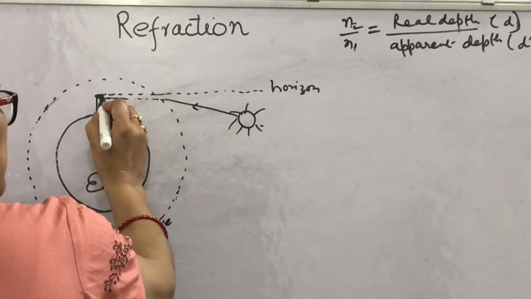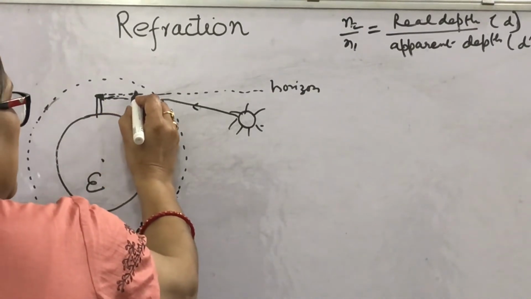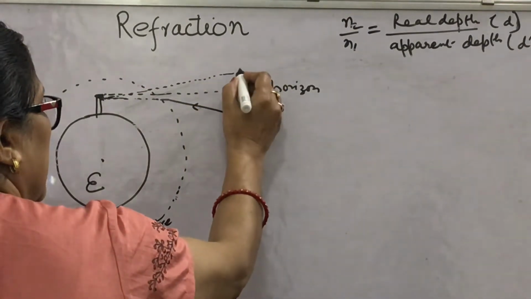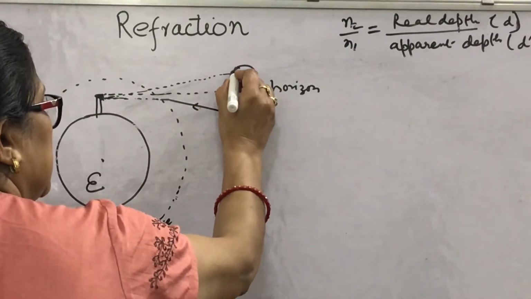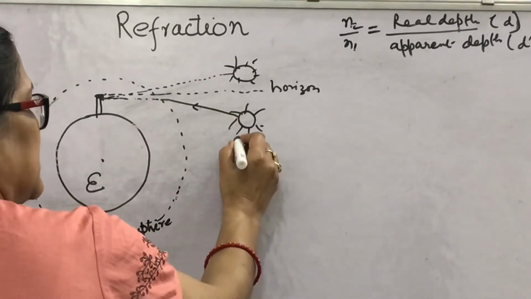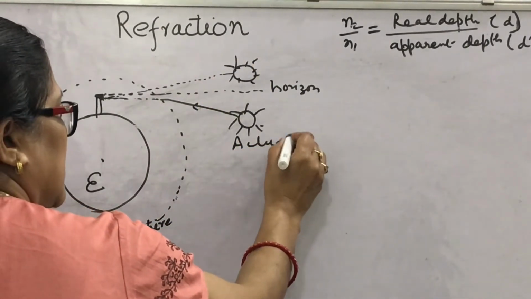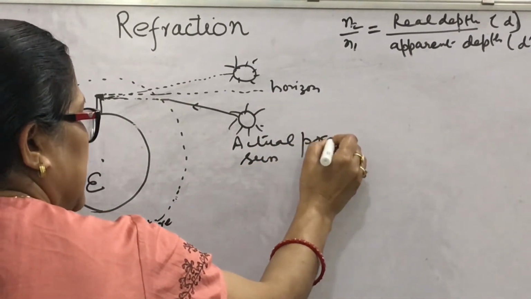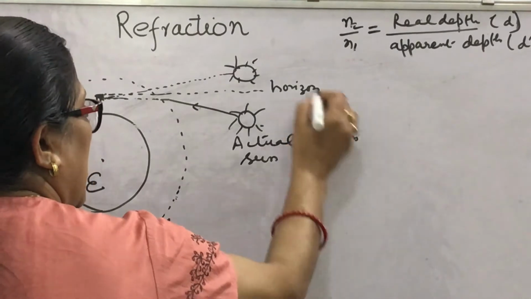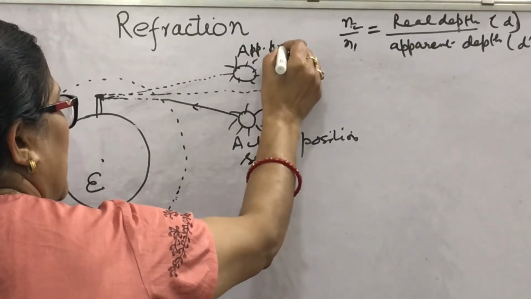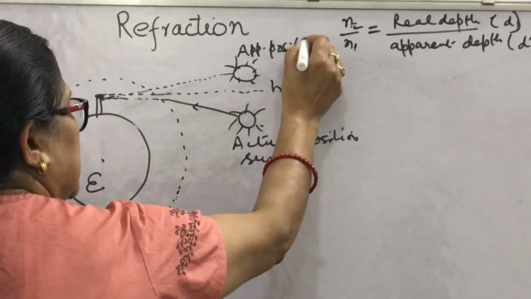If they are extended back, the apparent position of the sun is observed here. This is the actual position of the sun, and this is the apparent position of the sun.